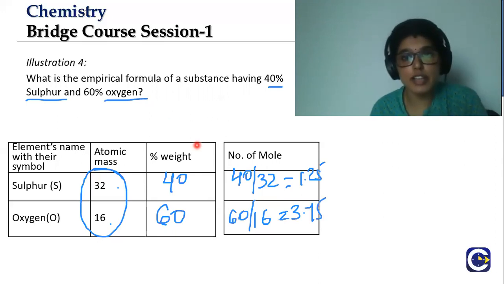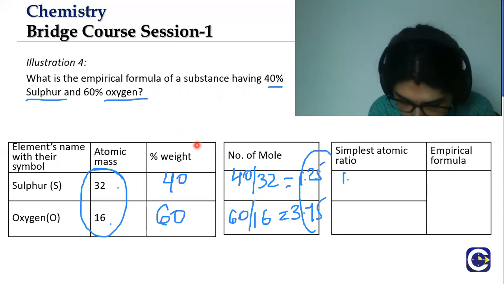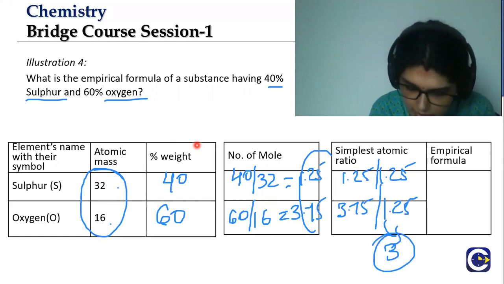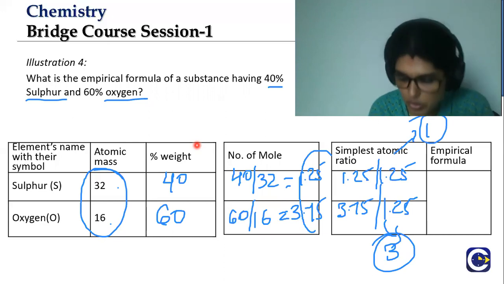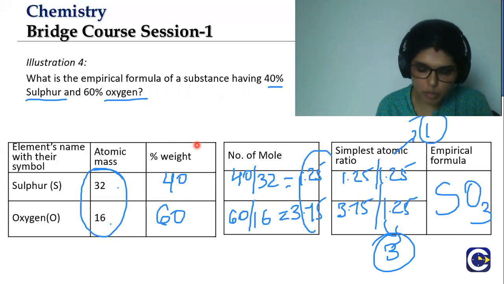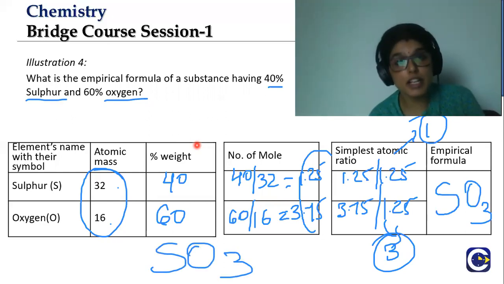So after you get that, we write the simplest atomic ratio. How do we do it? We take the least number. Here the least number is 1.25. So 1.25 divided by 1.25, 3.75 divided by 1.25. So for this you will get a value of 1 and this is 3, right? So the formula will be S1 O3. So the formula here is SO3. This will be the empirical formula.